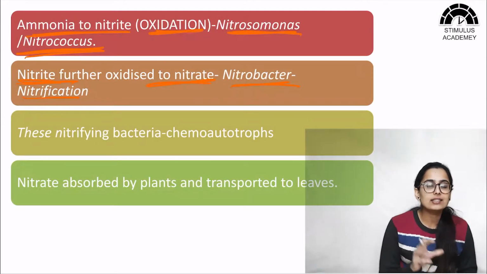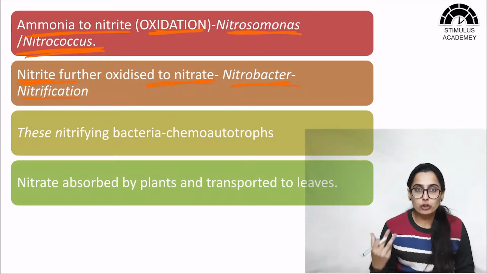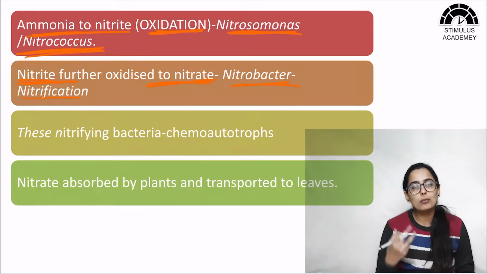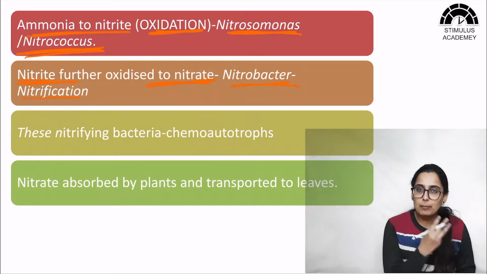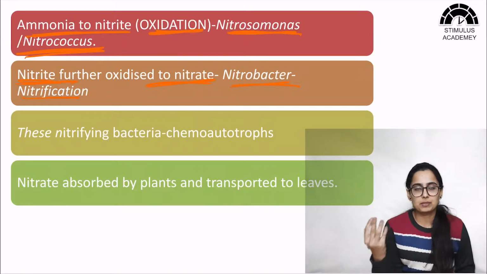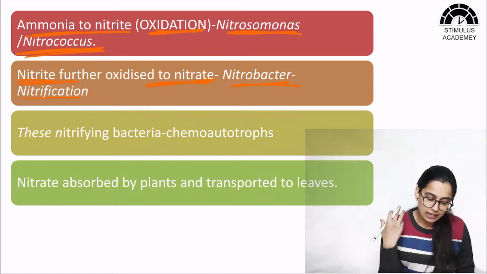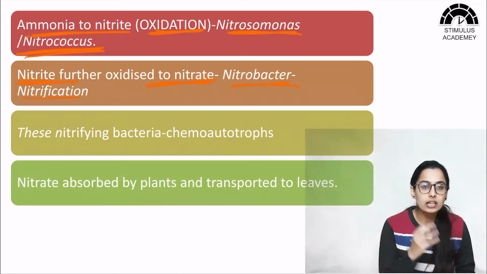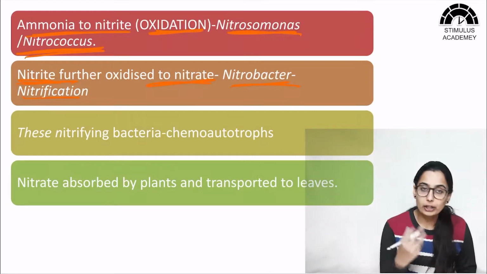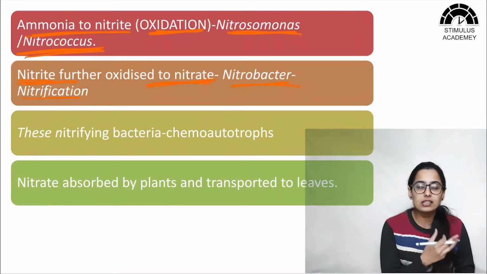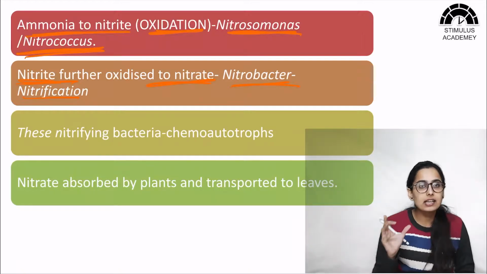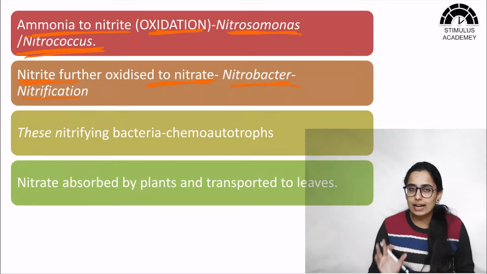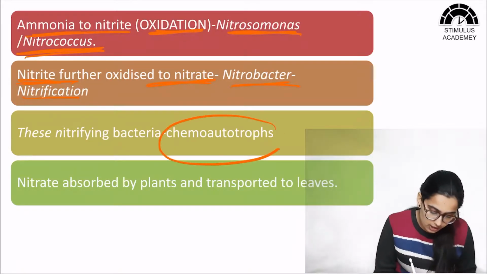Okay, so these nitrifying bacteria, that is Nitrobacter, are chemoautotrophs. Chemoautotrophs mean they use chemicals so as to form organic substances. So here the chemical will be nitrite. This chemoautotroph Nitrobacter is using nitrite and converting it into nitrate, and hence it is also making organic substances for itself, and therefore it is a chemoautotroph.